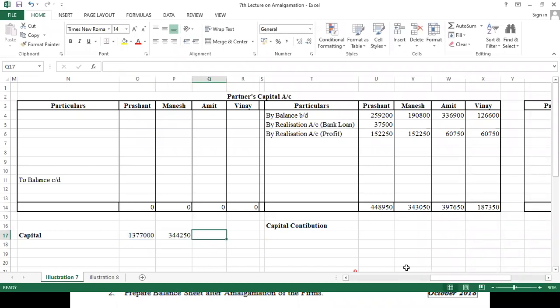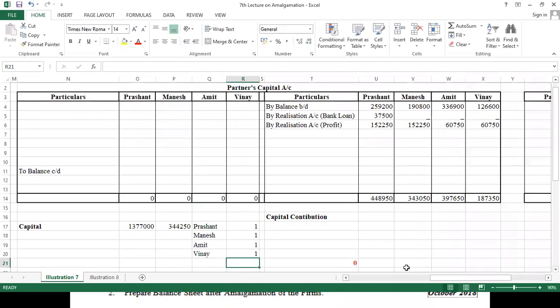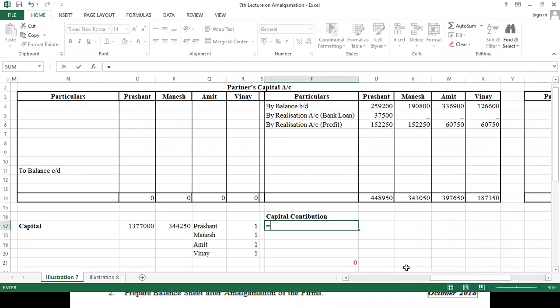Okay, our partners were Prashant, then we have Manish, then we have Amit, and we have Vinay, and they all are equal partners. So I can say 1:1:1. Okay, so their capital equals 3,44,250 for everybody.